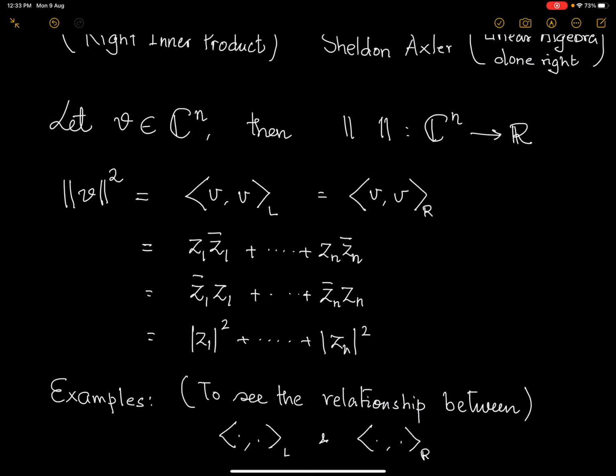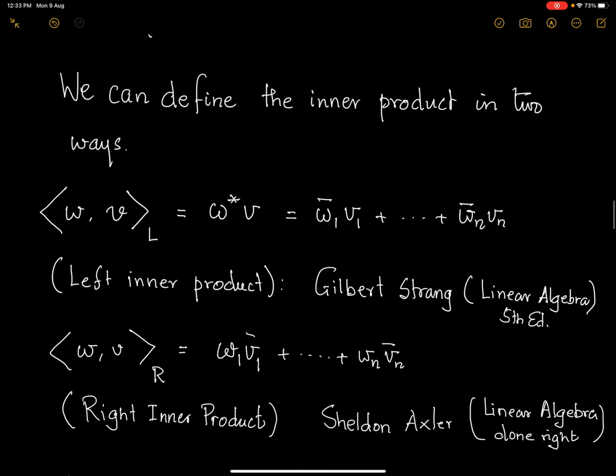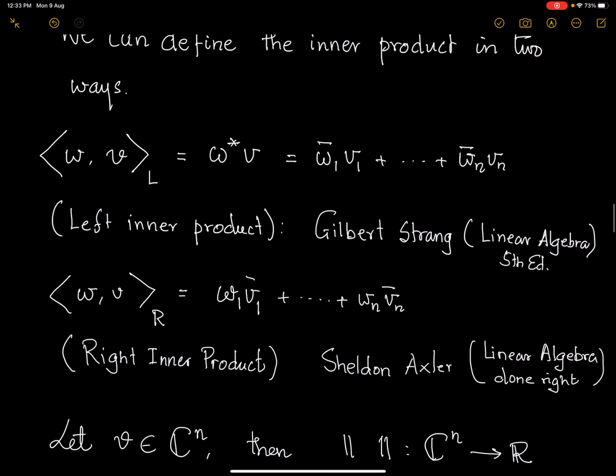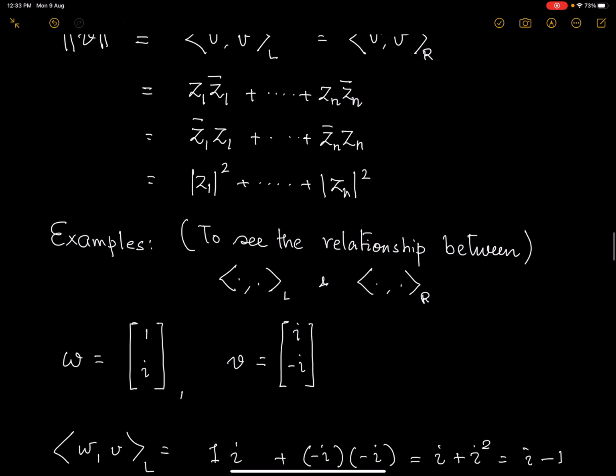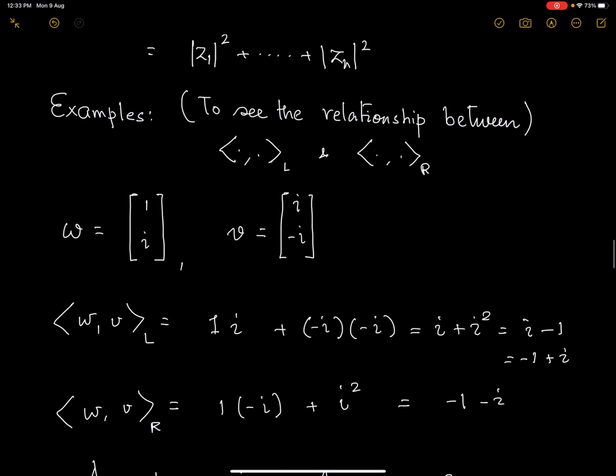Many mathematicians work with the convention of Axler, the right one. Many physicists, or people in quantum computing, for example, in many quantum computing books, you would see that they work with this convention. It depends. It doesn't matter much. It's just a little change. Let us see how they are related. Let us see through examples.